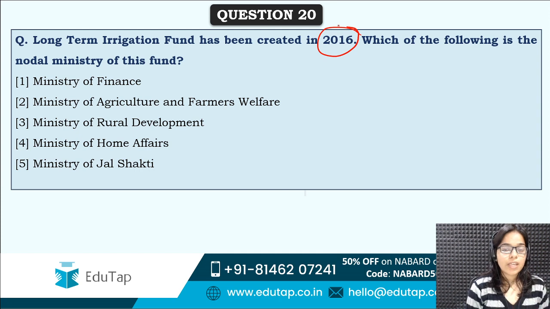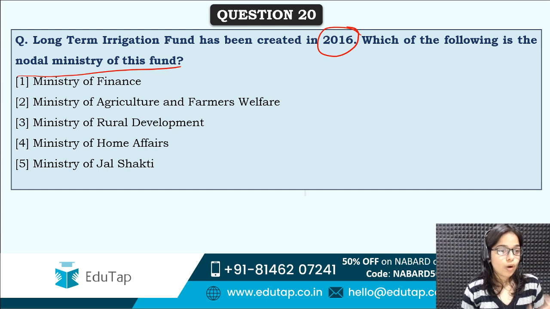Next is long-term irrigation fund has been created in 2016. So year is given in the question itself. Now tell me which of the following is the nodal ministry of this fund. So under which ministry long-term irrigation fund was established? It was created in 2016. Now tell me under which ministry?